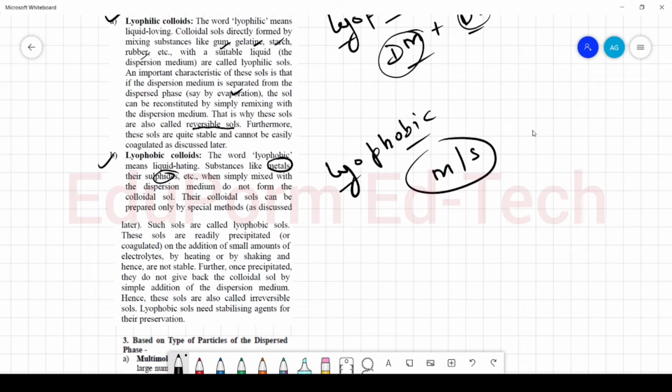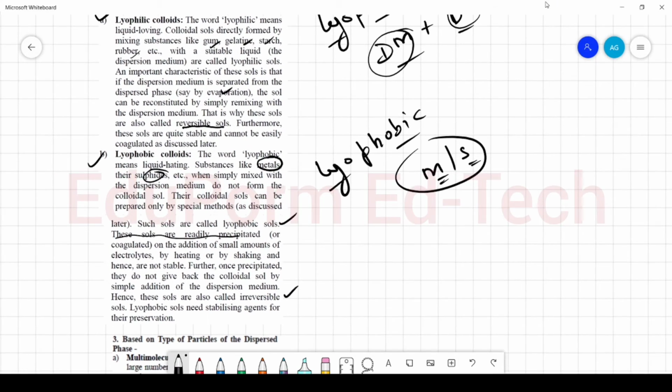One example of such a method is Bredig's arc method. So whenever we mix metal or sulfides of metal in dispersion medium, they do not get mixed. We need some special methods to prepare colloidal sol, and such sols are called lyophobic sols. They get precipitated easily by addition of electrolyte, and they are irreversible. So this is all about our lyophobic sols.